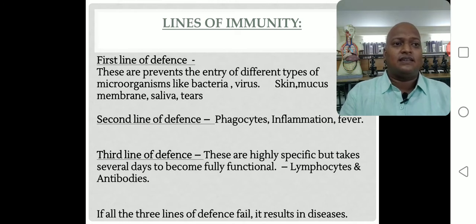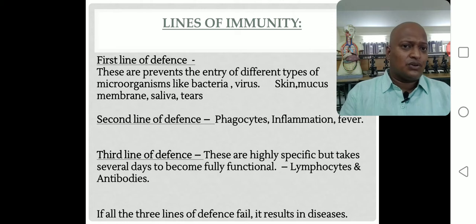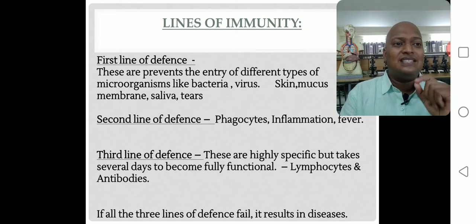And saliva and tears. In the buccal cavity, the region of the mouth, saliva is secreted by the salivary glands, and tears are secreted from the lacrimal glands, which are in the region of the eye orbits. So saliva and tears are also components of the immune system that come under the first line defense mechanism. What is the reason? Saliva and tears both contain the lysozyme enzyme.